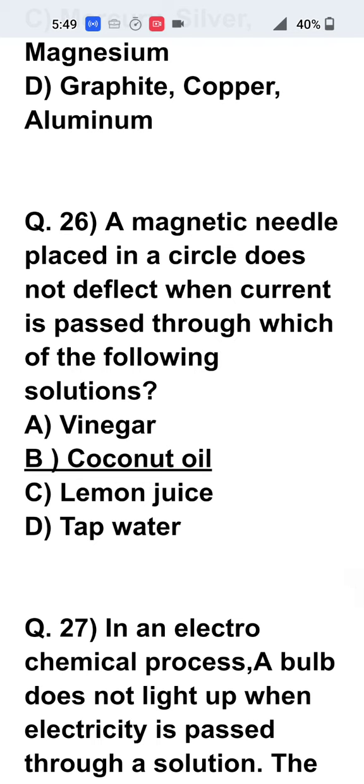26th question. A magnetic needle placed in a circuit does not deflect when current is passed through which of the following solutions? Now vinegar is an acid, lemon juice is an acid, tap water, though it is neutral, has some salts dissolved in it. So these all three conduct electricity and the magnetic needle would deflect. But coconut oil does not contain free ions and does not conduct electricity. It is a non-conductor of electricity.